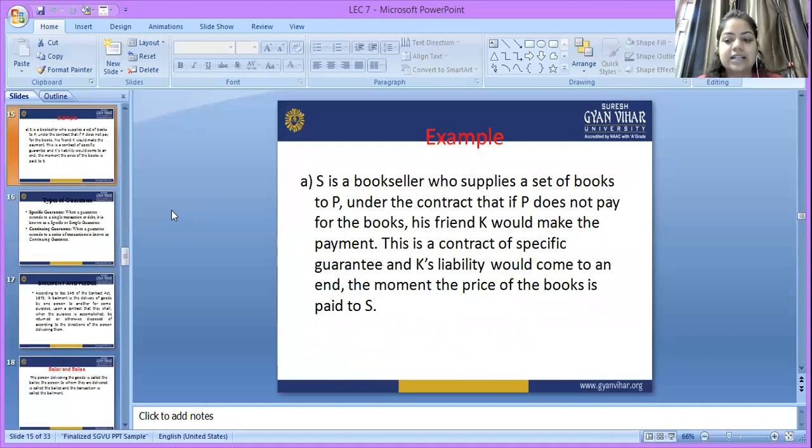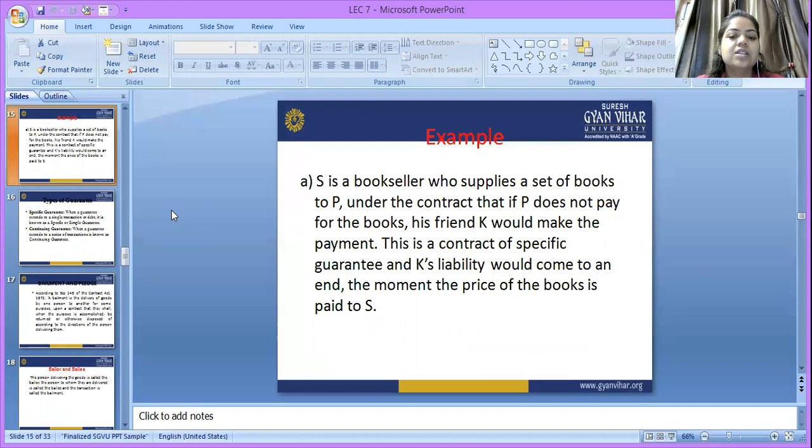Example, let's understand it through the example. S is a bookseller who supplies a set of books to P, under the contract that if P does not pay for the books, his friend K would make the payment. So here we can see a specific guarantee is given by the person.